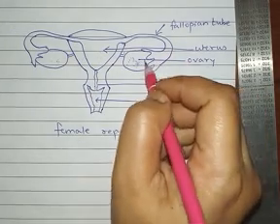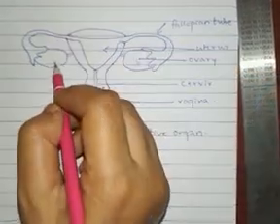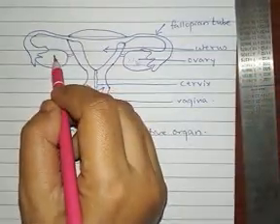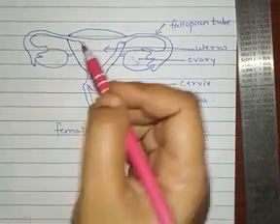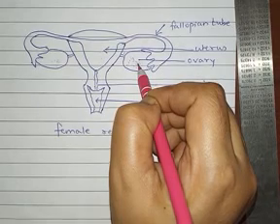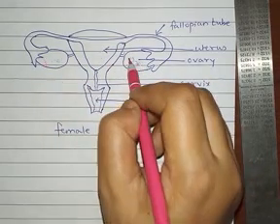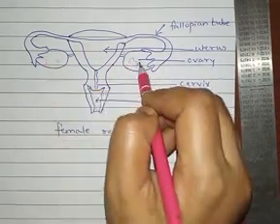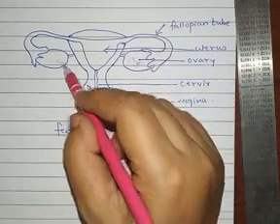Now how is the female gamete produced? The female gamete or the egg will be produced by one ovary one month, and next month the next ovary will be producing the egg. That way the ovaries alternately produce one single egg every month.